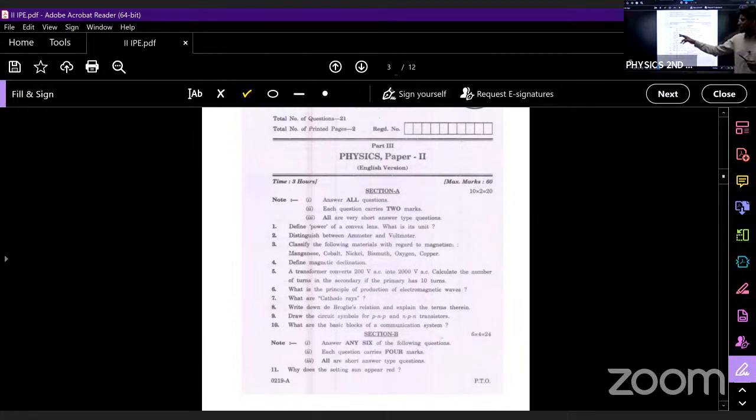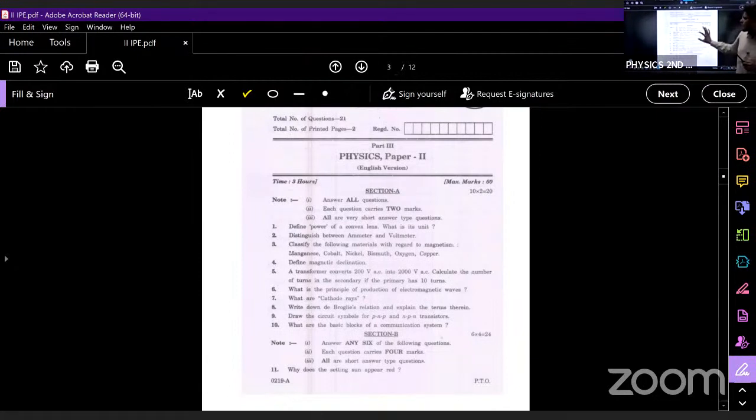So next, what is the next question? Distinguish between ammeter and voltmeter. This question we have discussed in moving charges and magnetism. Ammeter is a device which is used for measuring electric current, and voltmeter is a device which is used for measuring potential difference. The unit for current is ampere, and the unit for potential difference is volt. Ammeter is always connected in series in a circuit, whereas voltmeter is connected in parallel.